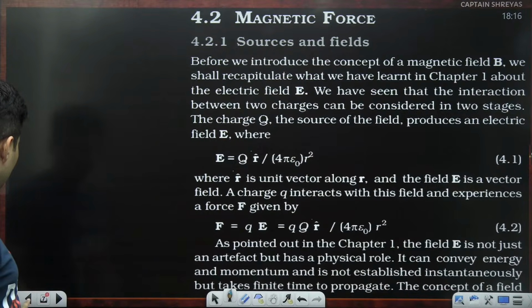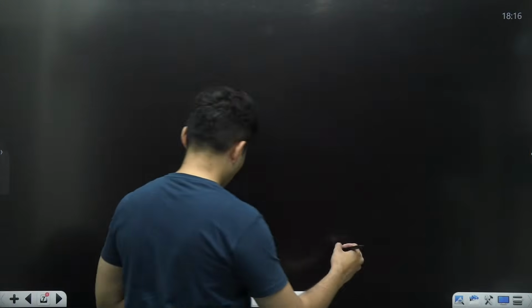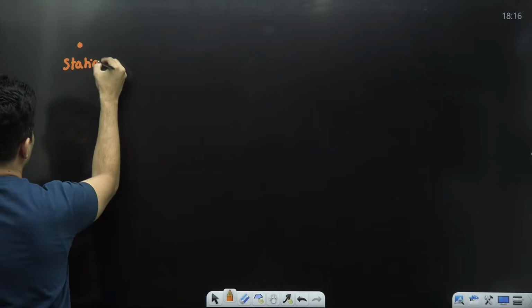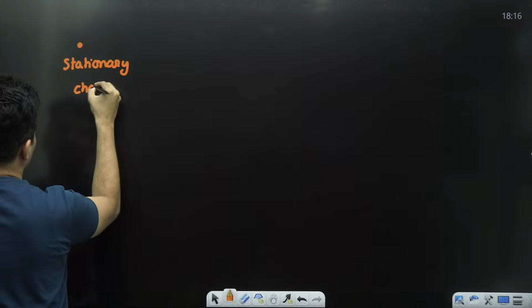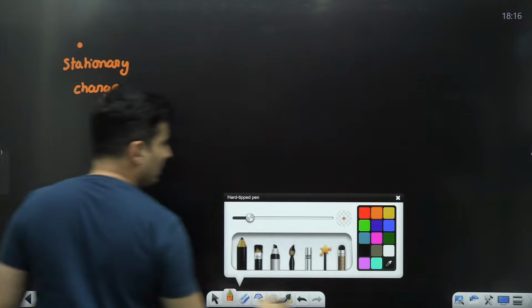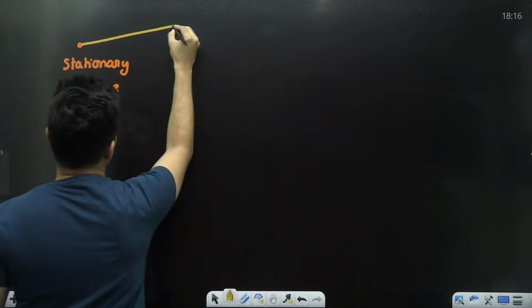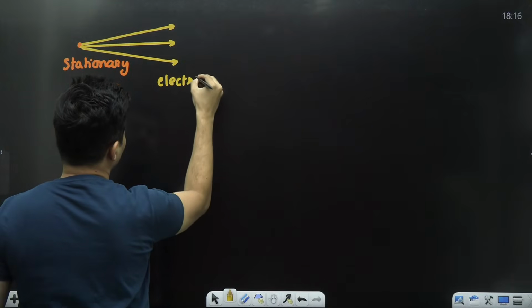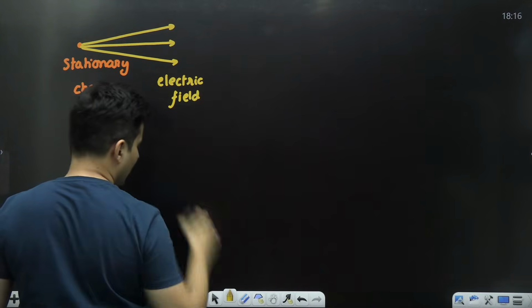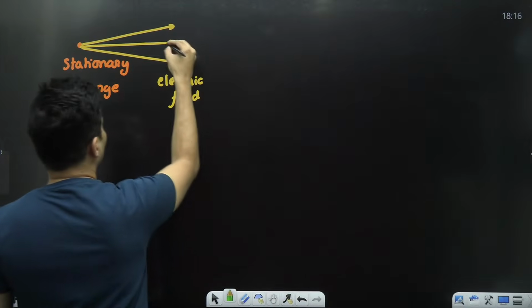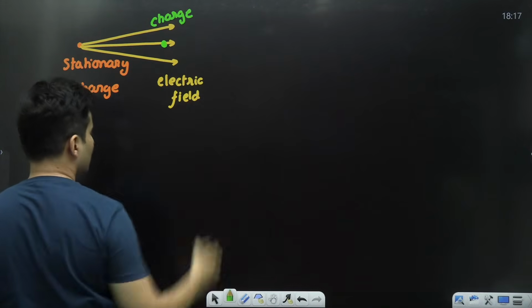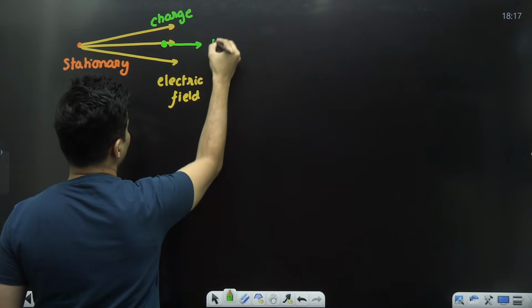Alright. Now, see, I will explain it in a very simple manner. When you have a stationary charge, what happens? The stationary charge creates an electric field, and this electric field, when it passes through another charge, then that charge experiences a force.